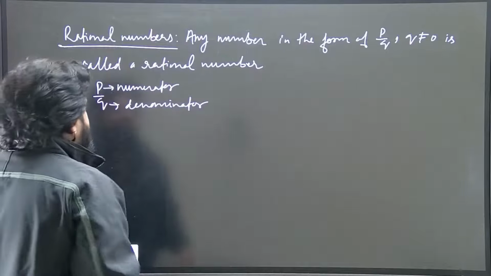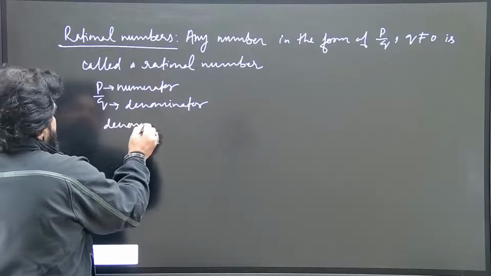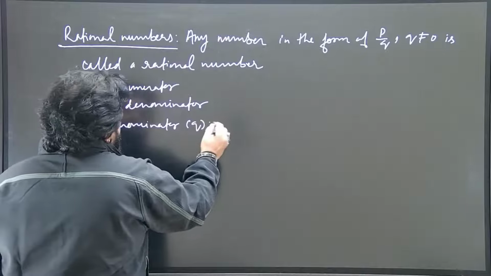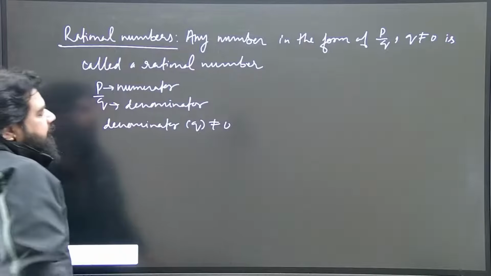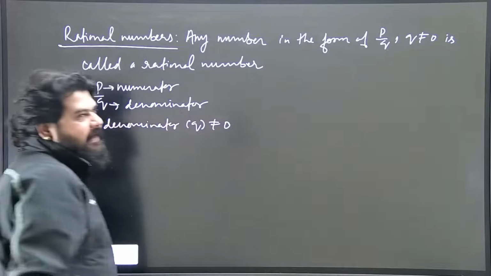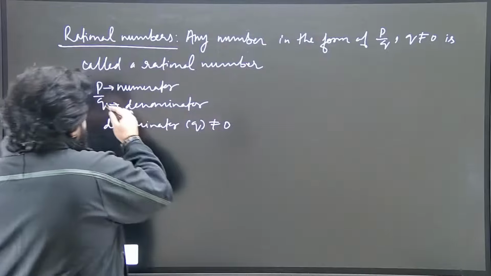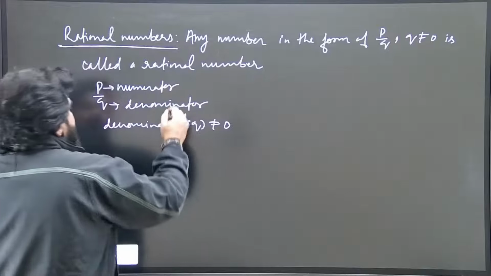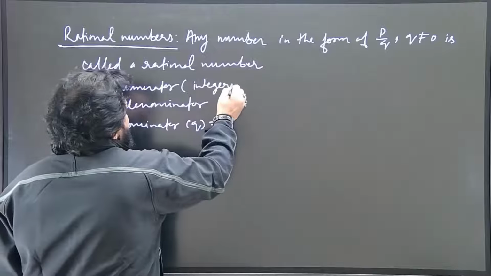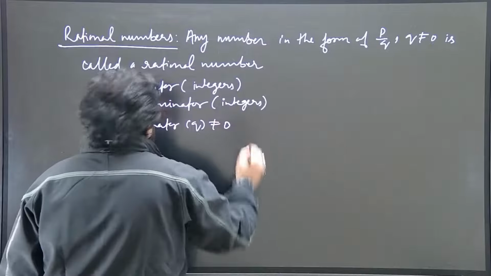So as per the definition here, the denominator q cannot be equal to 0. The denominator of a rational number can never be equal to 0. Also, these numerator and denominator p and q should be integers. Only integers can be there.